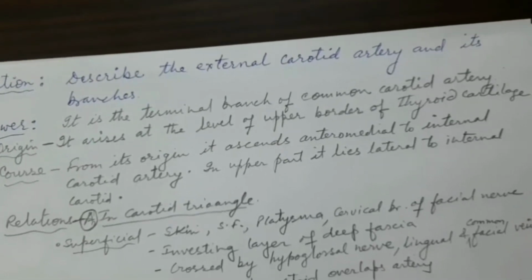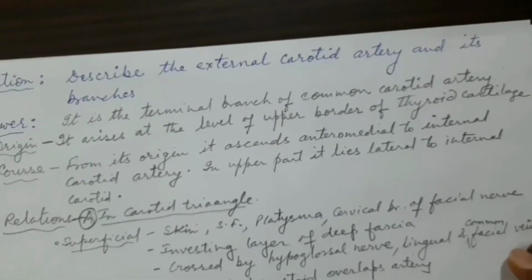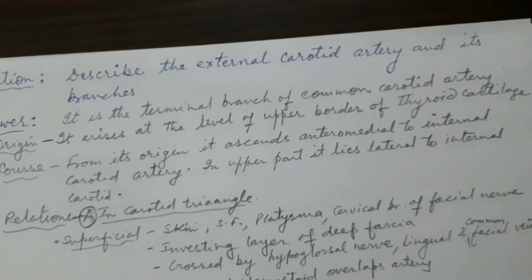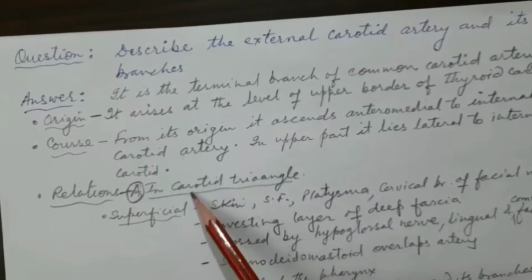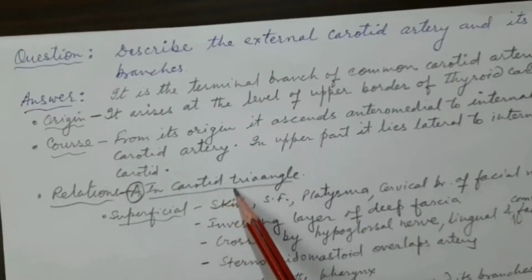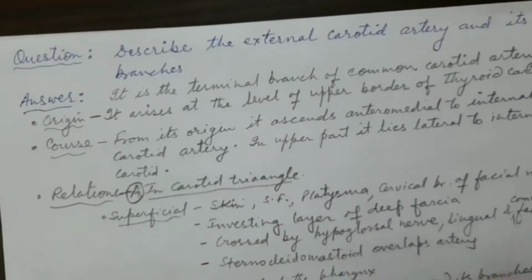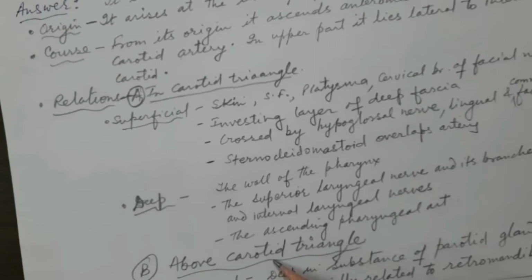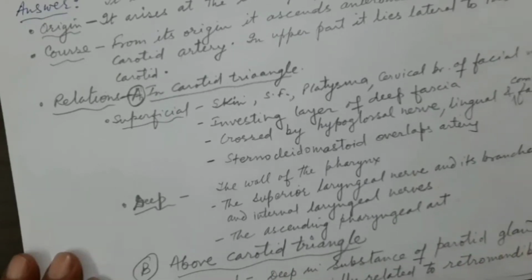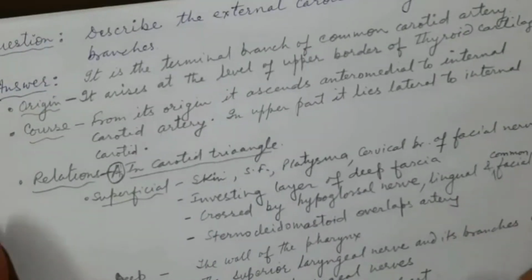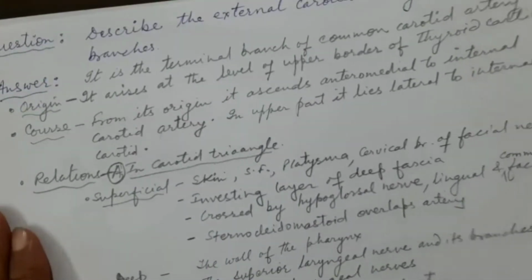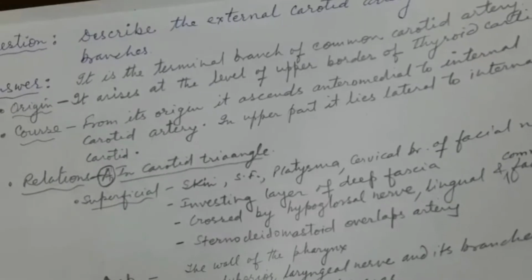Now let us see the relations of this external carotid artery. First we will see its relation in the carotid triangle, in the lower part, and then in the second part we will see its relation above the carotid triangle. So within the carotid triangle and above. Let us come first to its relation within the carotid triangle.